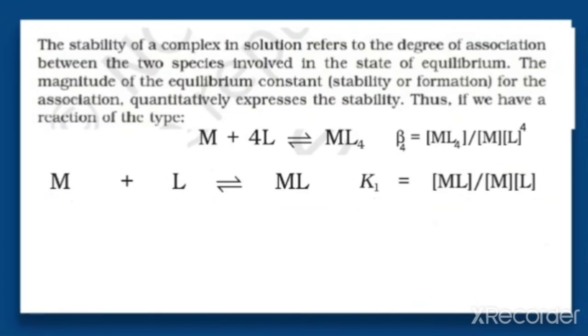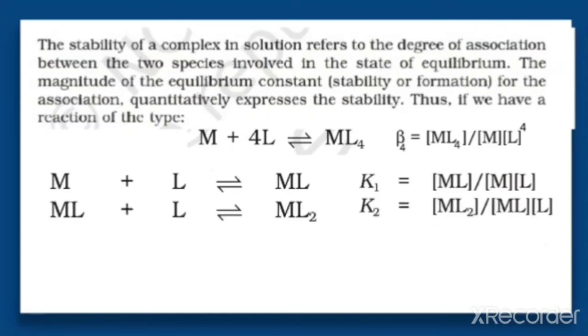That is the equilibrium constant for this reaction, which we represent as K1. Next step, addition of one more ligand takes place. So ML plus L gives rise to ML2, and the equilibrium constant for this reaction is represented here.